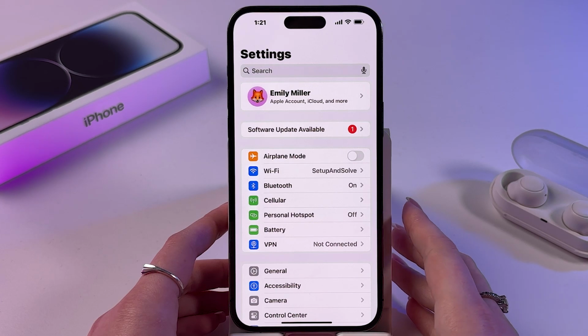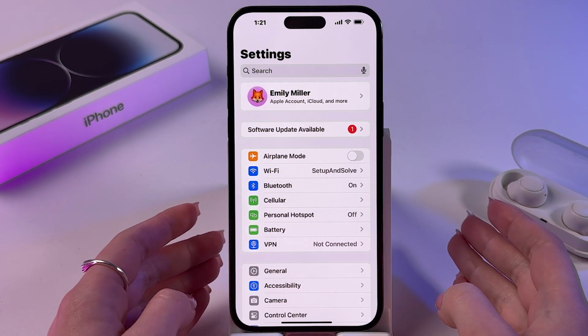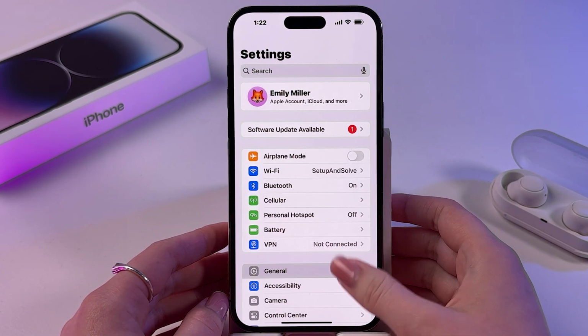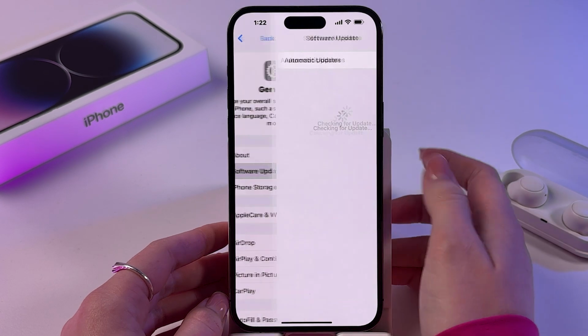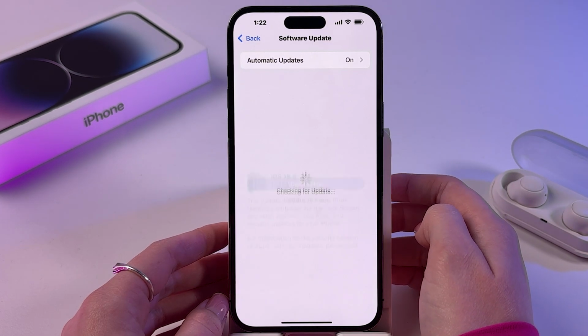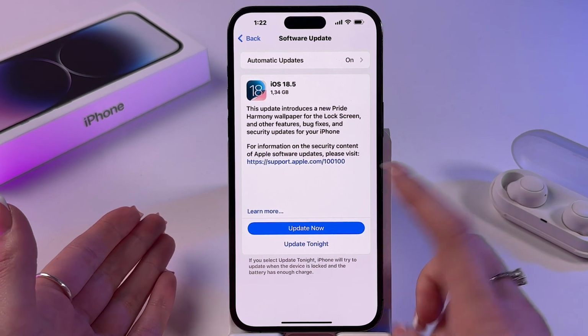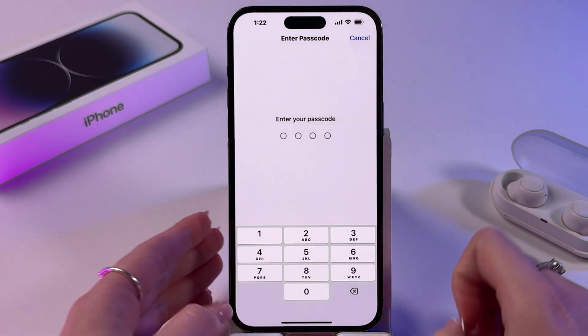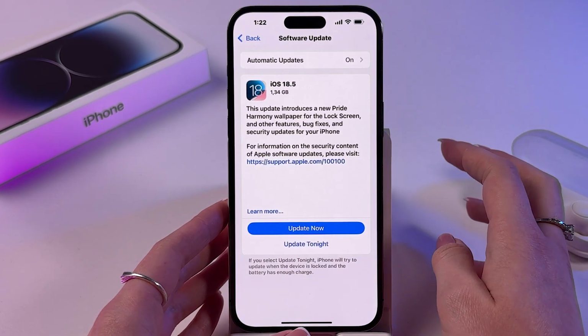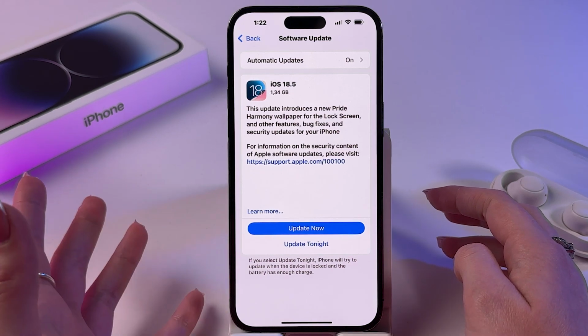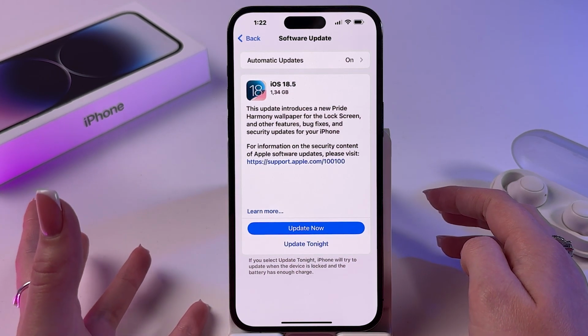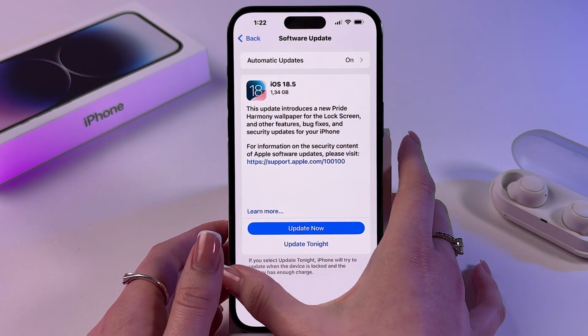Then we need to check the phone for any new software updates. So go in General, tap Software Update, and here if you see any new updates, then click Update Now and follow on-screen instructions, because usually updates include bug fixes.